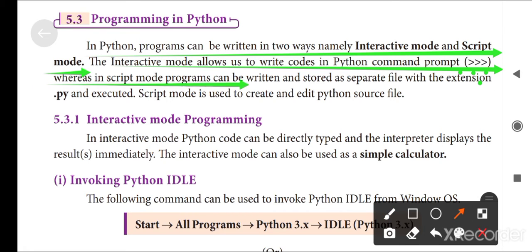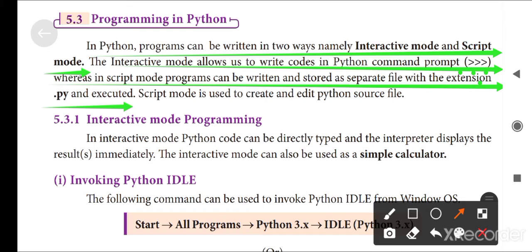Whereas in script mode, programs can be written and stored as a separate file with the extension .py and executed. Python files are saved with the extension .py.